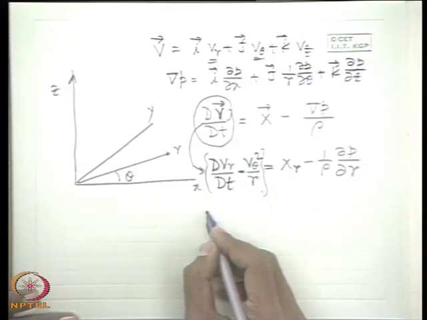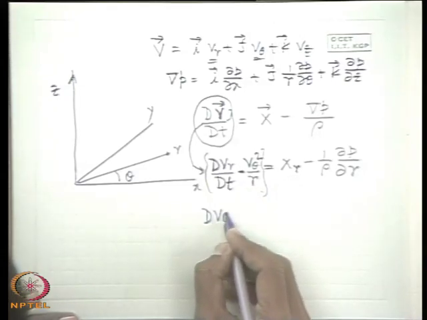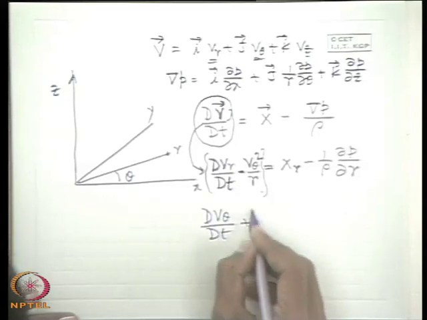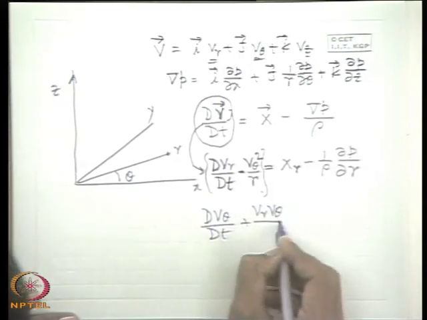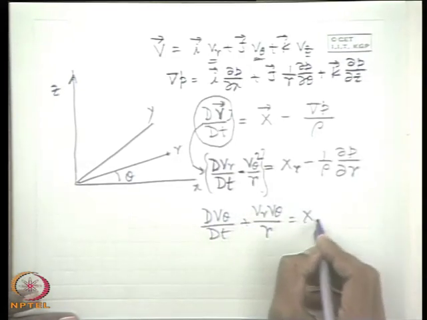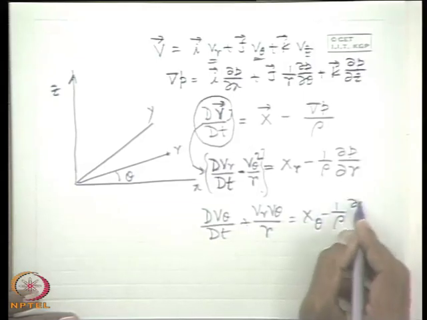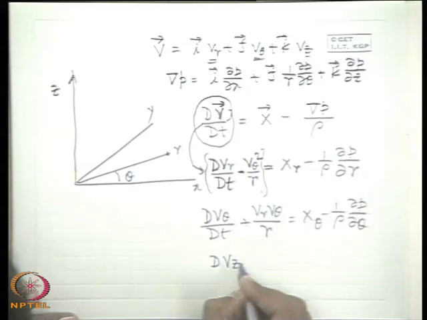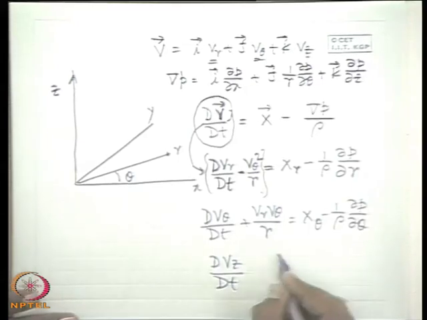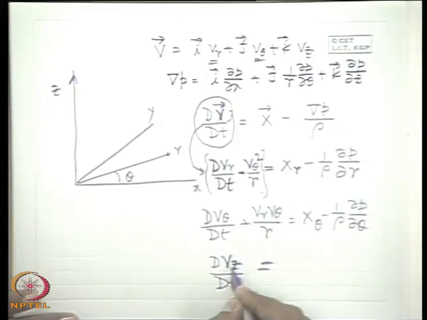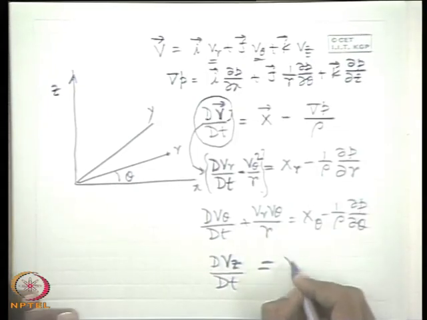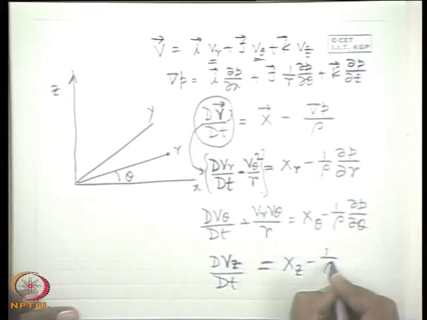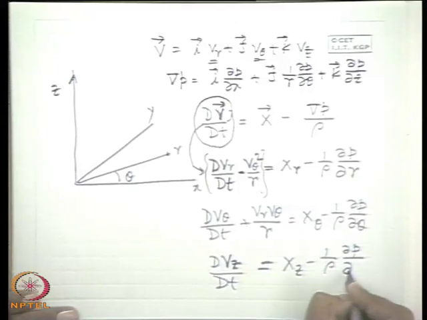So similarly, in the theta direction, it will be dV theta dt plus Vr V theta by r is equal to X theta minus 1 upon rho del P del theta. And similarly, dVz dt, there only dVz dt. Z direction acceleration is responsible for the change of Vz, the z component of velocity, with time, Xz minus 1 upon rho del P del z.